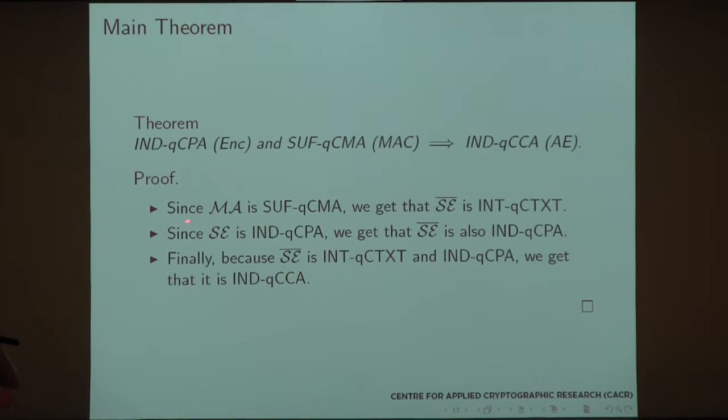The basic idea is that combining all the previous results, if we have a MAC or signature scheme that is strongly unforgeable under quantum chosen message attack, we get that the authenticated encryption scheme has integrity of quantum ciphertext. Now if our encryption scheme is indistinguishable under quantum chosen plaintext attack, the authenticated encryption scheme has the same property. And finally, because the authenticated encryption scheme now has integrity of ciphertext under quantum attack and is indistinguishable under quantum chosen plaintext attack, we get that it's indistinguishable under quantum chosen ciphertext attack.